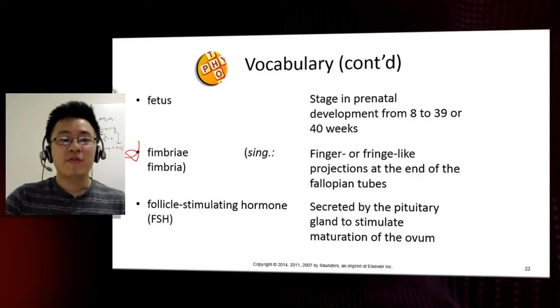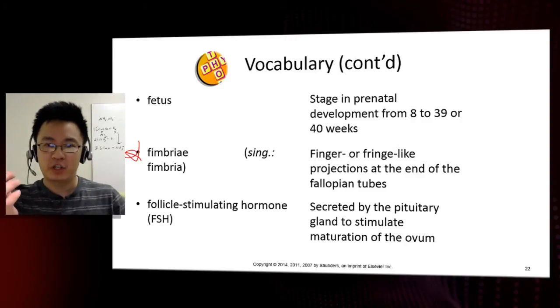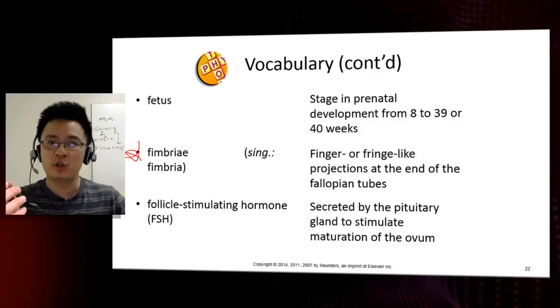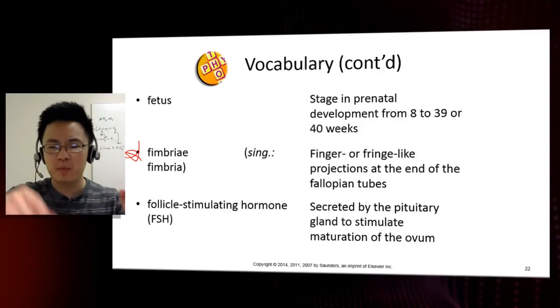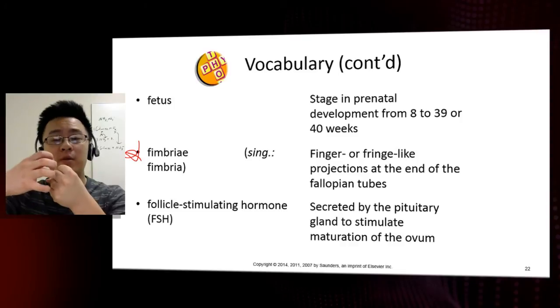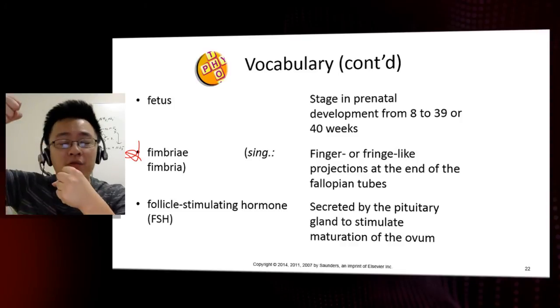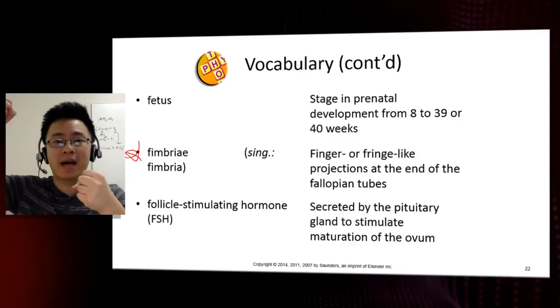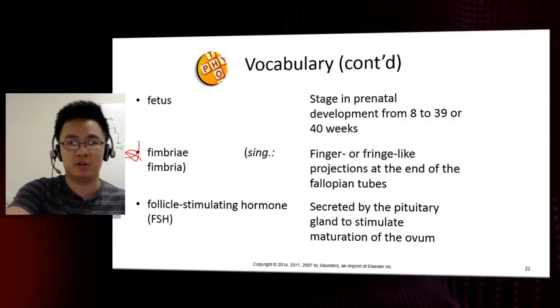Next one is the fimbriae, which are those finger fringe-like projections at the end of the fallopian tubes. You remember that in part 1 where the fimbriae hovers around that ovary, and at a particular time the egg cell is released out and the fimbriae grabs onto the egg cell and pulls it into the fallopian tube.